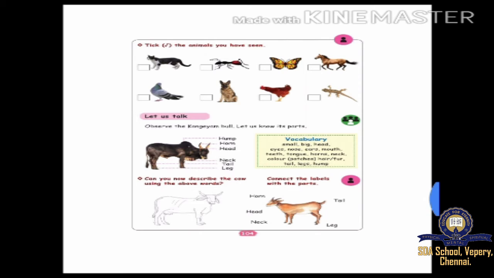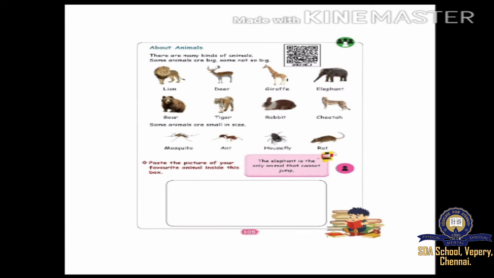Okay, shall we go to the next page? Can you understand it? Okay, children, page number 105. Page number 105. About animals. There are many kinds of animals. Some animals are big, some not so big. Some are small, some are big. Some are fat and some are thin. Look at the animals there.